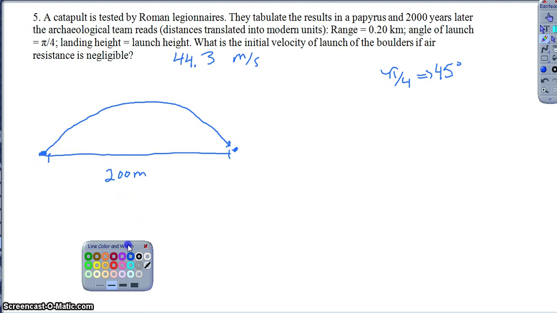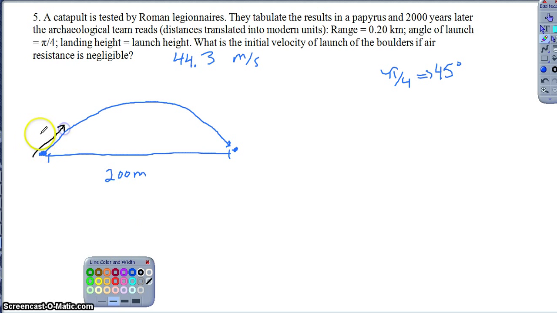So for starters, I'm going to go ahead and define this initial velocity as v. I don't know that measurement, nor do I know the components, but I can represent the components in terms of v, right? My horizontal component would be v times cosine of theta. My vertical component would be v times sine of theta. So nothing too crazy here. All I'm doing is breaking it up in terms of the magnitude, the hypotenuse. So I've got those two to work with.